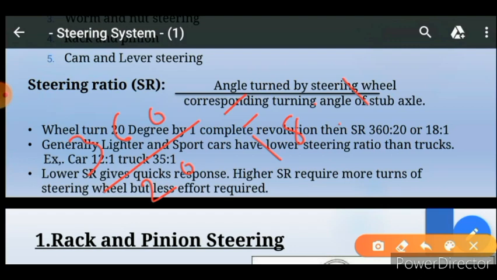For the steering ratio, the higher the steering ratio, it simply means more rotation of the steering wheel is needed to get the desired turn, and the lower steering ratio means minimum rotation of the steering wheel to get the desired turn of the tire. Hence in sports cars the steering ratio is set to be as low as possible, so as to get a quick response.